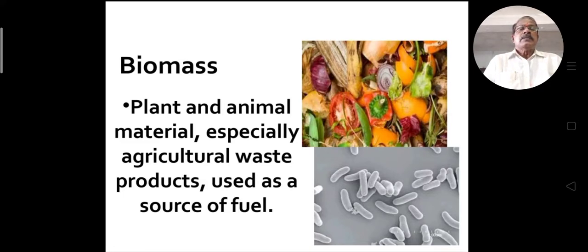Biomass is plant and animal material, especially agriculture waste products, used as a source of fuel. Waste material from agriculture and plant and animal waste products used as a source of fuel is known as biomass.